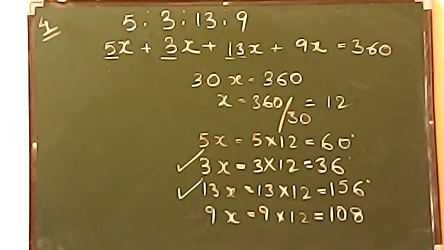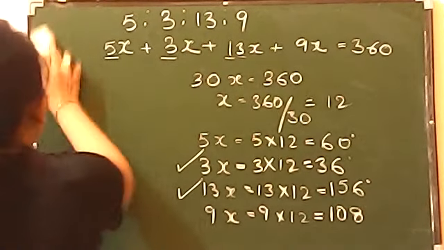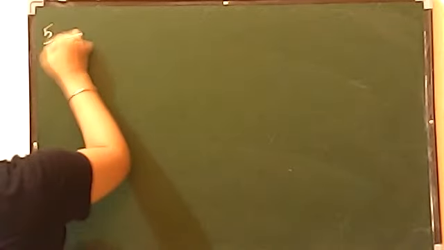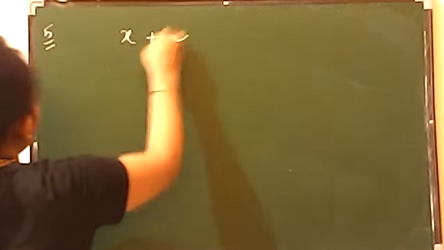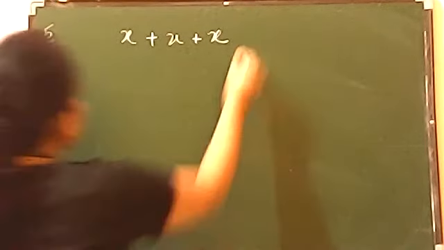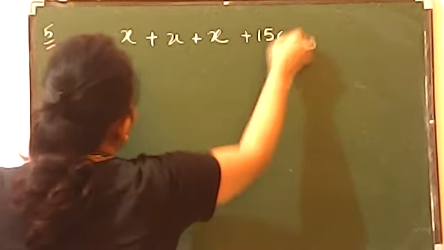Now, the next question, question number 5, says 3 angles of a quadrilateral are equal in measure and the fourth angle is 150. So you have to find out all the angles of this figure. It means all the 3 angles are equal, so I am taking all the 3 as x only. And the next one is 150, so I am keeping it 150.